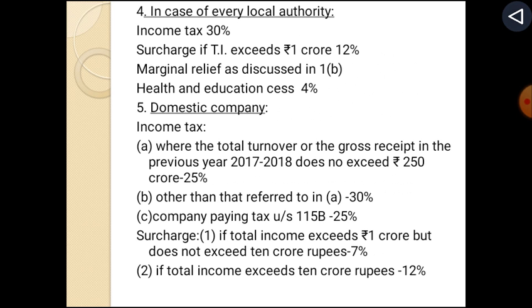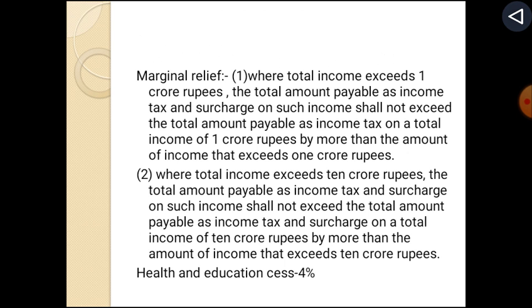Domestic company income tax: where the total turnover or the gross receipt in the previous year 2017-18 does not exceed rupees 250 crore, 25%; other than that referred to in A, 30%; company paying tax under section 115B, 25%. Surcharge: if total income exceeds rupees 1 crore but does not exceed 10 crore rupees, 7%; if total income exceeds 10 crore rupees, 12%. Marginal relief: where the total income exceeds 1 crore rupees, the total amount payable as income tax and surcharge on such income shall not exceed the total amount payable as income tax on a total income of rupees 1 crore by more than the amount of income that exceeds 1 crore rupees.